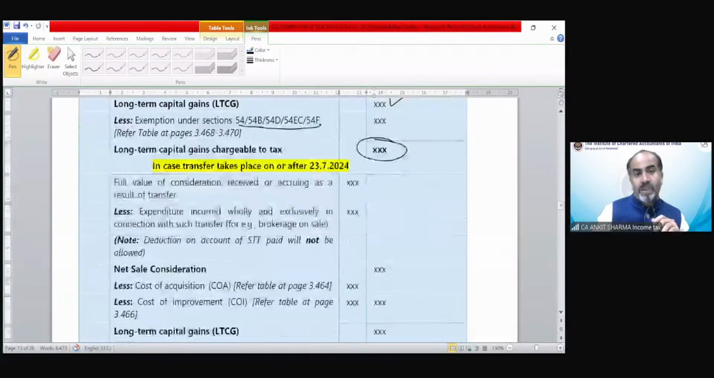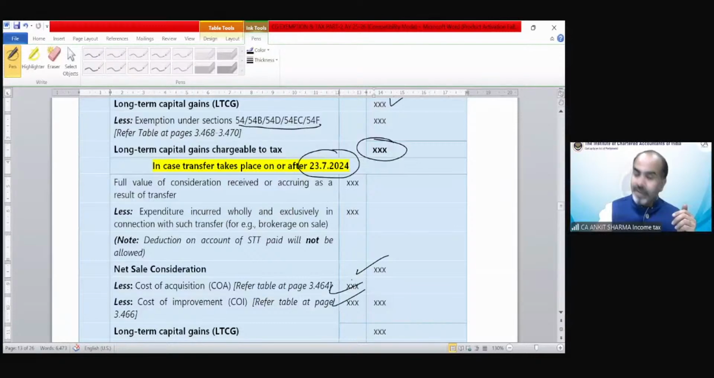Now, what happened after 23rd of July? After 23rd of July, it would be the same as in case of short-term capital gain. The nature would be long-term, but the concept, the solution part would be exactly the same as short-term capital gain. You can see the net sale consideration, cost, and index cost of acquisition.